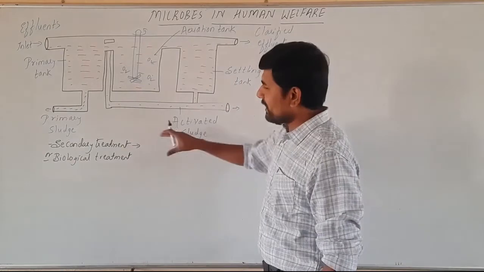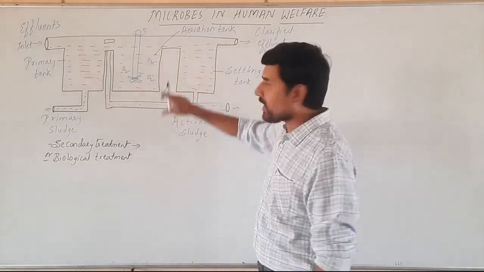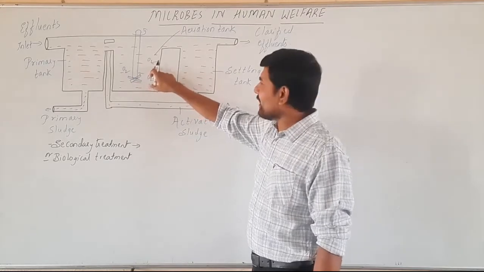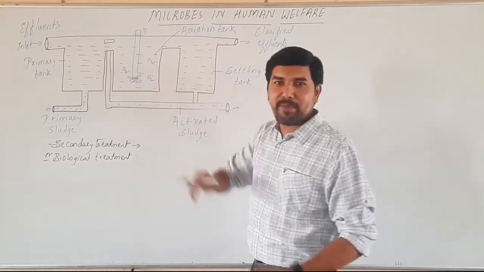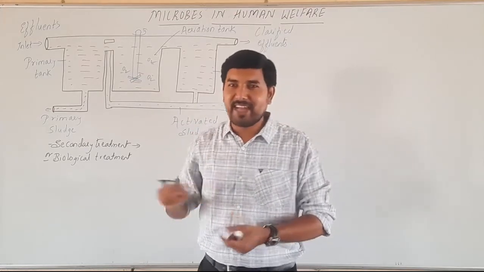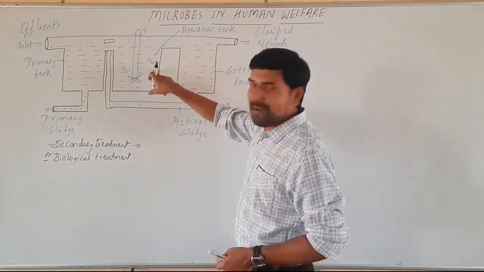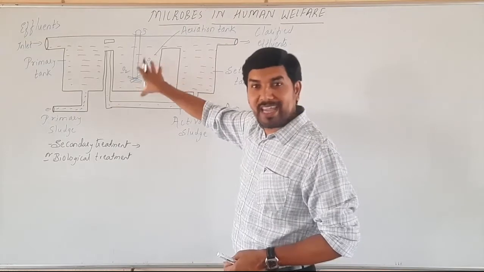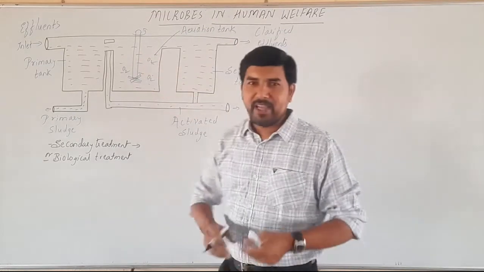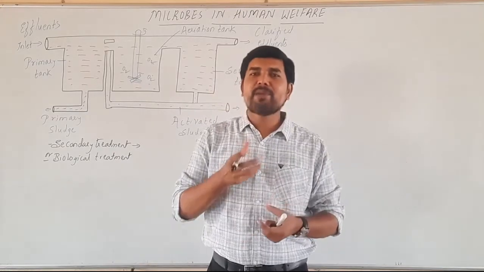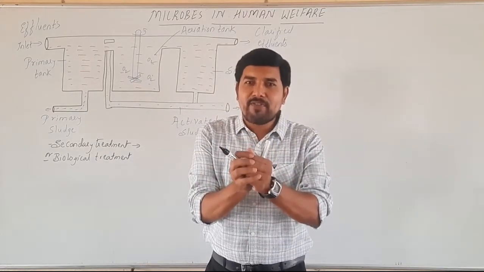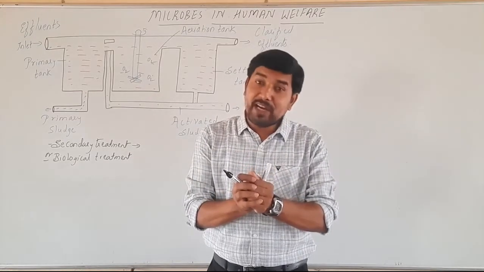Then what happens here? Let us come to this tank. We call this tank an aeration tank. Why do we call it an aeration tank? Because we are supplying oxygen. That's why it is named aeration tank. After supplying the oxygen to the effluent, the microorganisms present here multiply rapidly and form masses of bacteria along with fungal filament.